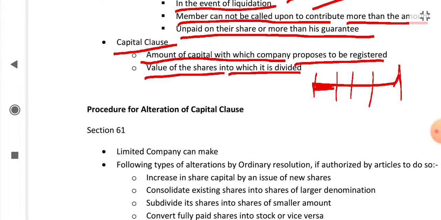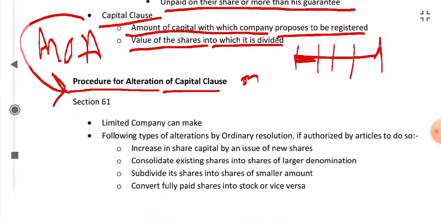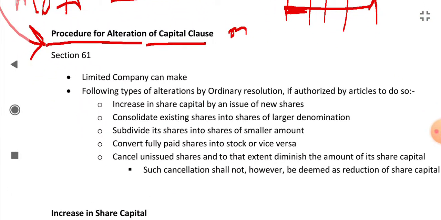So this was Memorandum of Association. Next is the procedure for alteration of the capital clause. This comes under Memorandum of Association. It's an important topic, it comes in exams, so we will include this in this video only.